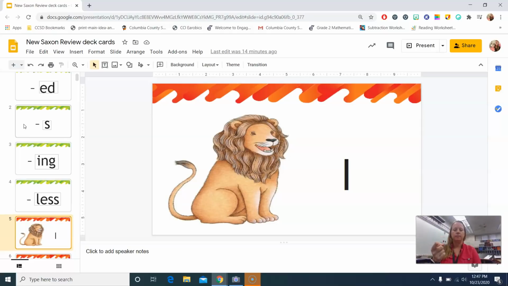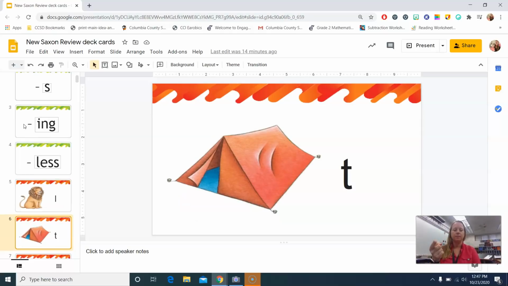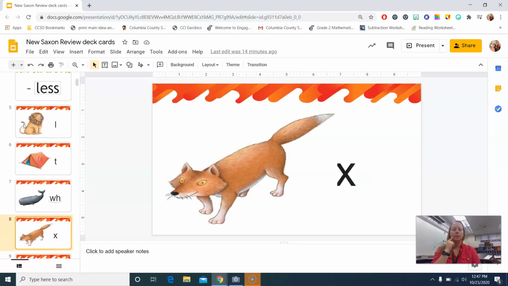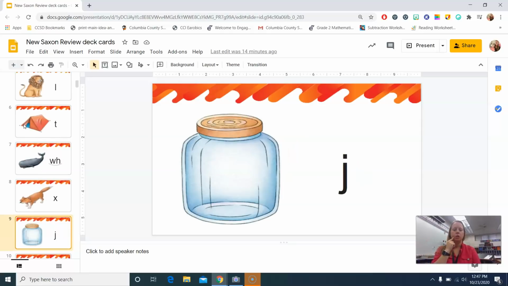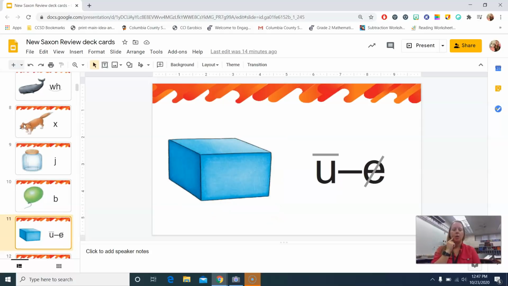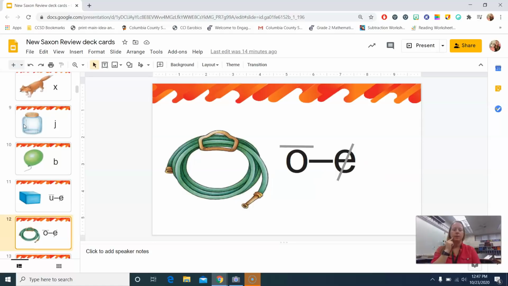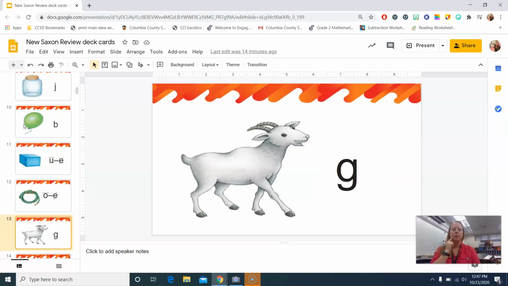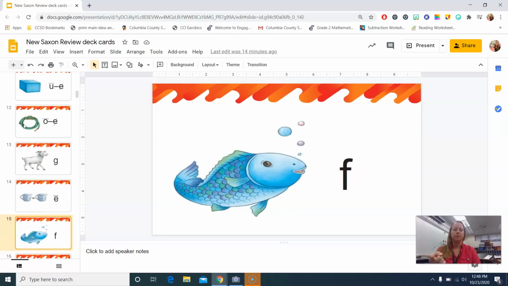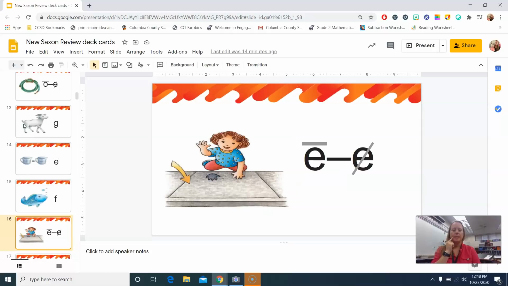Lion, l. Tent, t. Whale, w. Fox, x. Jar, j. Balloon, b. Cube, u. Hose, o. Goat, g. Equal, e. Fish, f. Concrete, e.